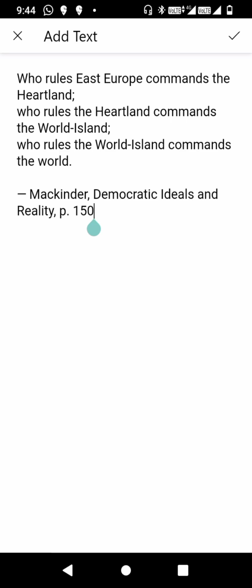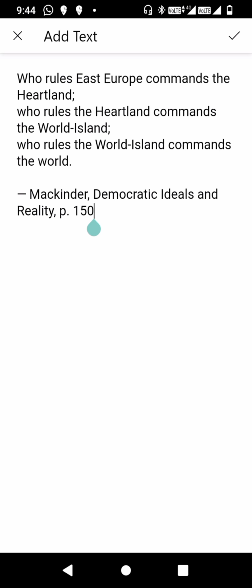According to the pivot theory or the heartland theory, the offshore islands include the British Isles and Japan, which are less influential as compared to the heartland, and there are also outlying islands including North America, South America, and Oceania. These are the regions which are isolated and away from development according to the heartland theory.